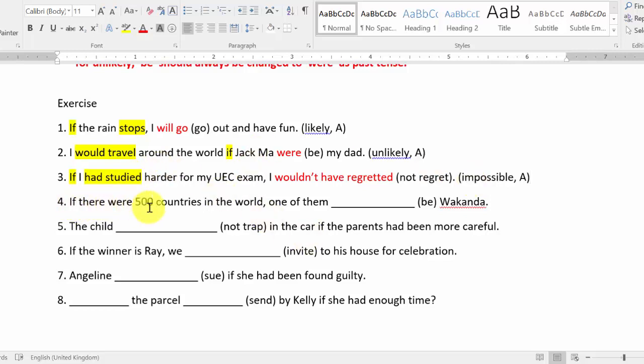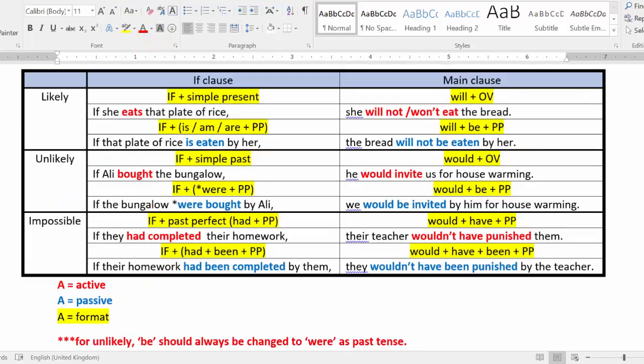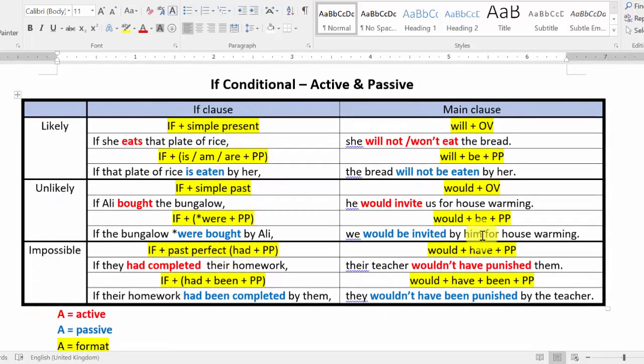Okay, number 4: if there were 500 countries in the world, one of them what? Wakanda. So highlight the keyword first, if, and another one should be your verb. Where is the verb? The verb is were. So were is past tense, right? So you have if and past tense. Past tense is here. So it should be unlikely.